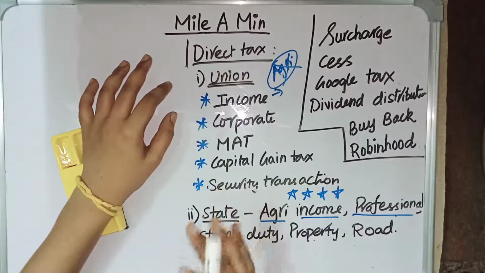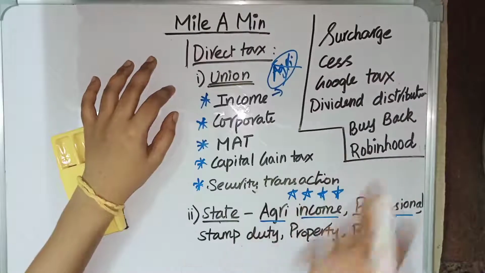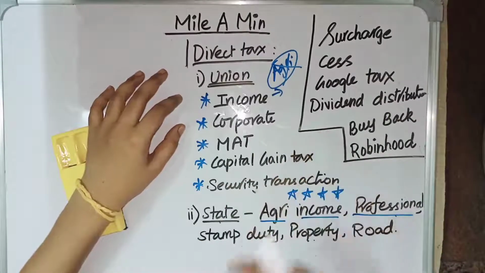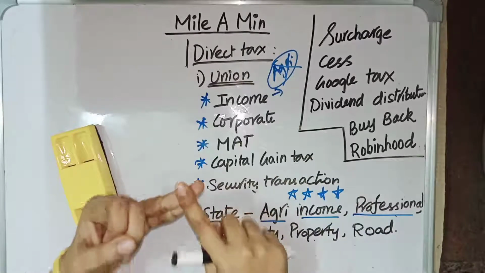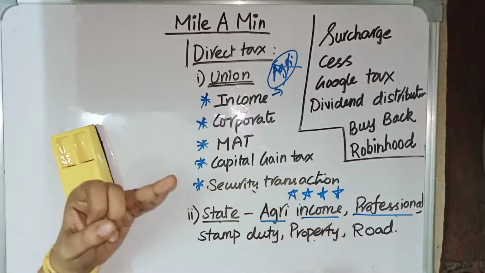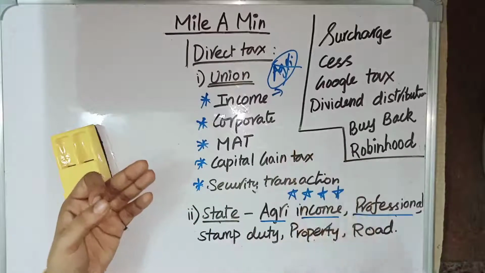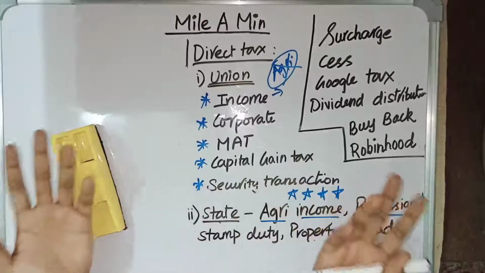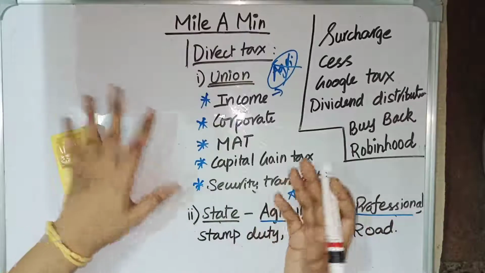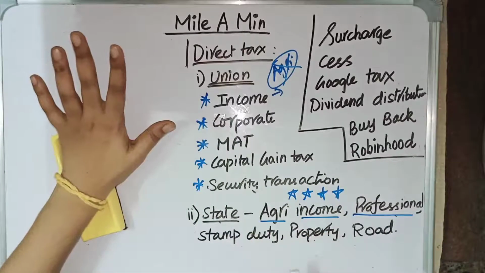For example, if you buy something from a shop, you pay tax for the particular product which you have bought. You are the bearer, and the one who pays the tax to the government is the shopkeeper. The shopkeeper pays the tax to the government, but you are the one who gave money for paying the tax, right? So you are the bearer. So the payer and the bearer are different in case of indirect taxes. This is the basic thing which you should know. If you want a detailed explanation, you can watch my previous video. Now we are going to discuss direct tax.